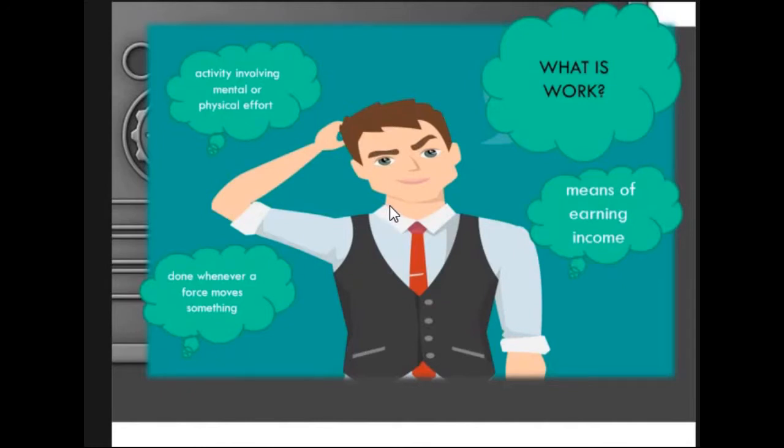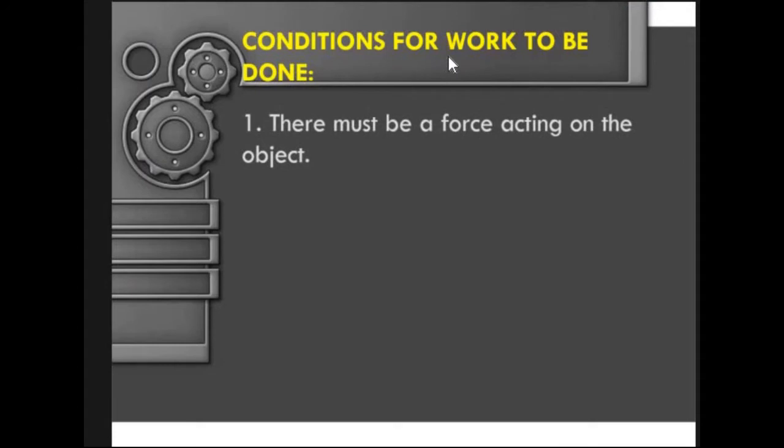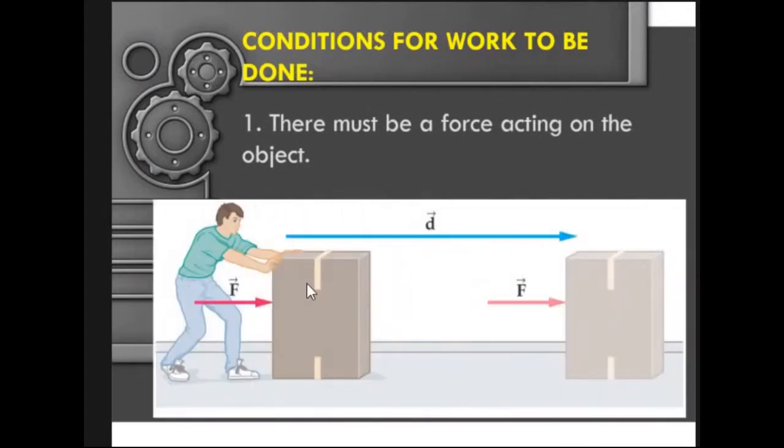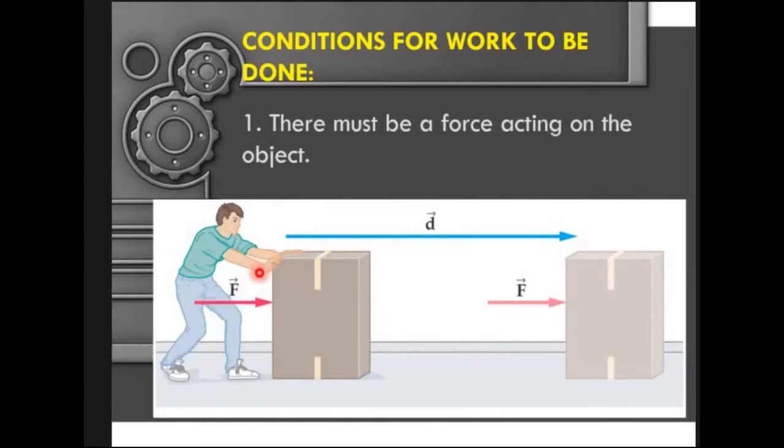So what do I mean by that? To know more, let's have these slides here. We have conditions for work to be done. First, there must be a force acting on the object. So I want you to look at this man. He is pushing this box.